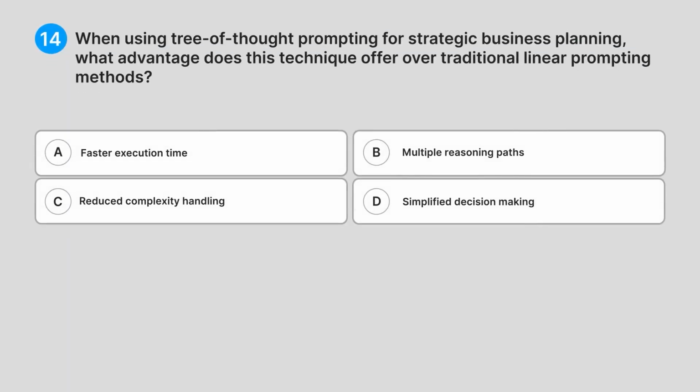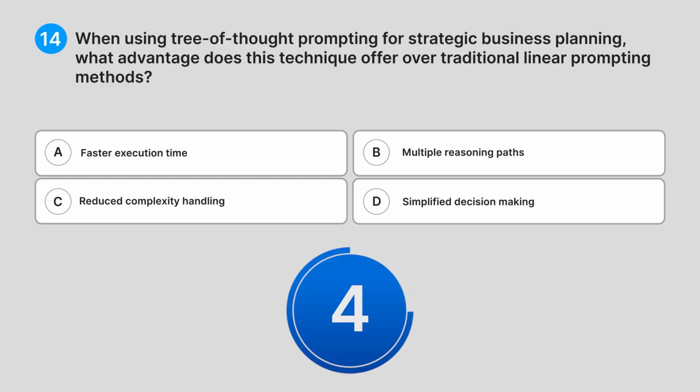14. When using tree of thought prompting for strategic business planning, what advantage does this technique offer over traditional linear prompting methods? A. Faster execution time. B. Multiple reasoning paths. C. Reduced complexity handling. D. Simplified decision making. Do you know the answer?